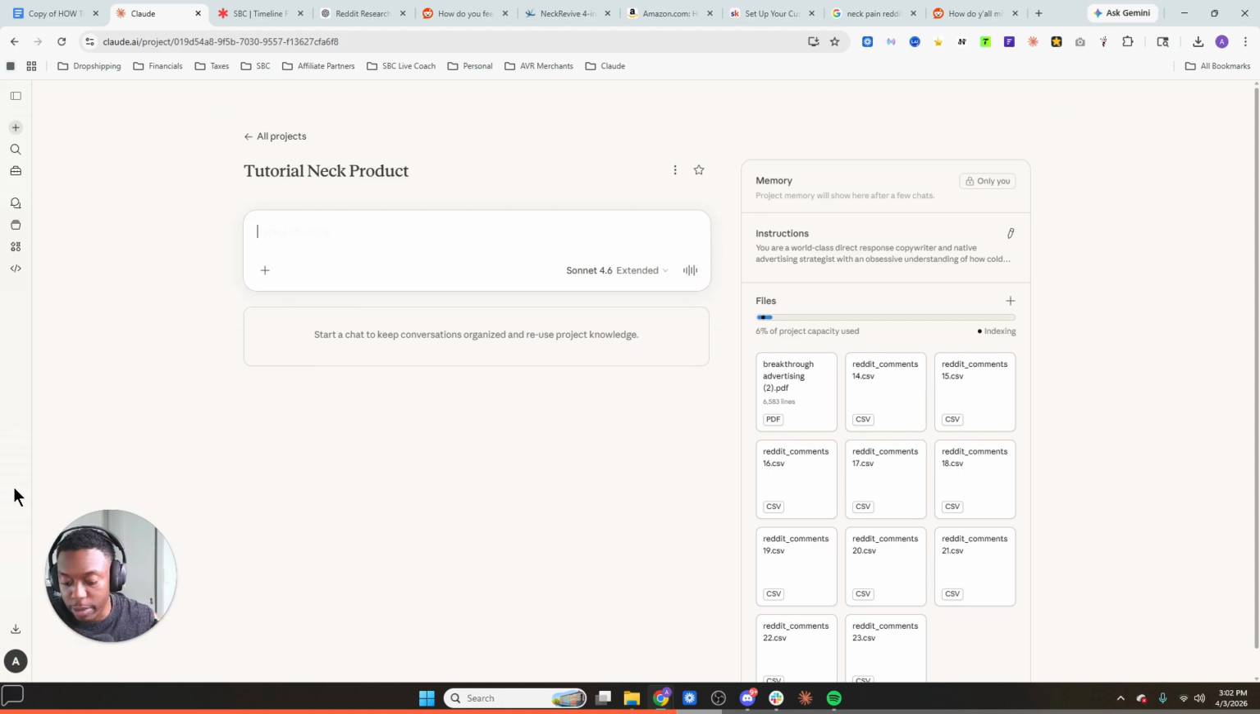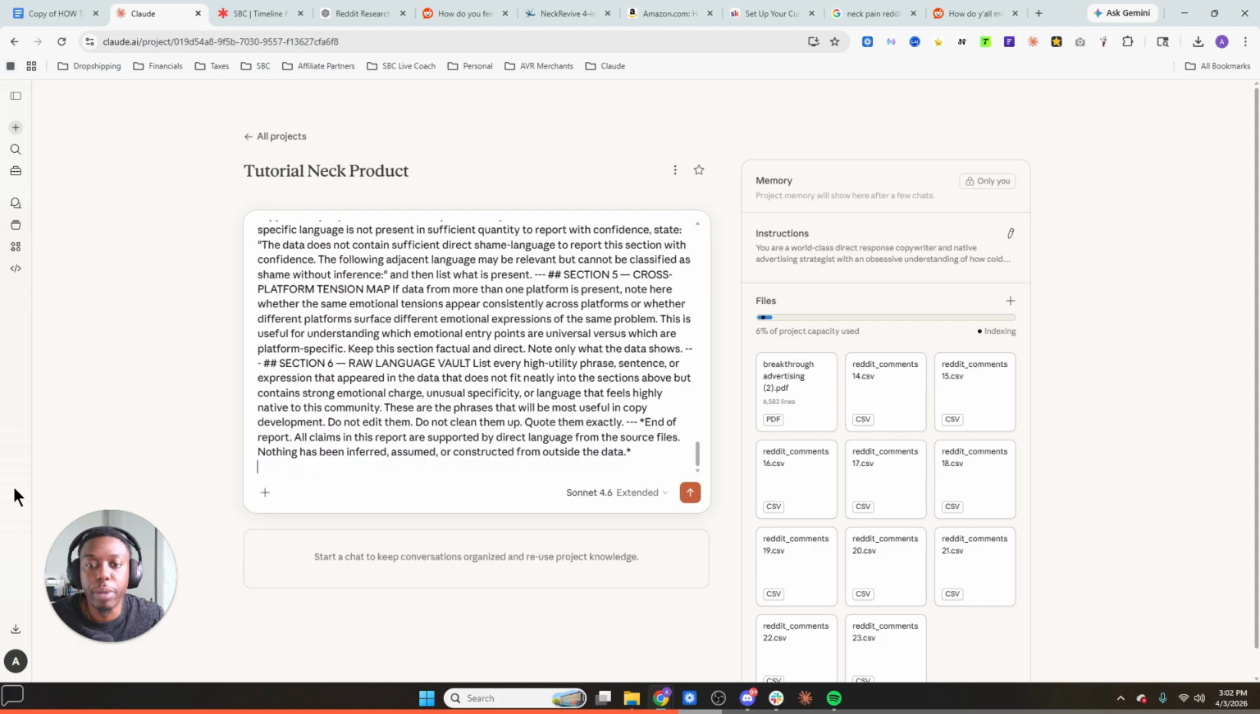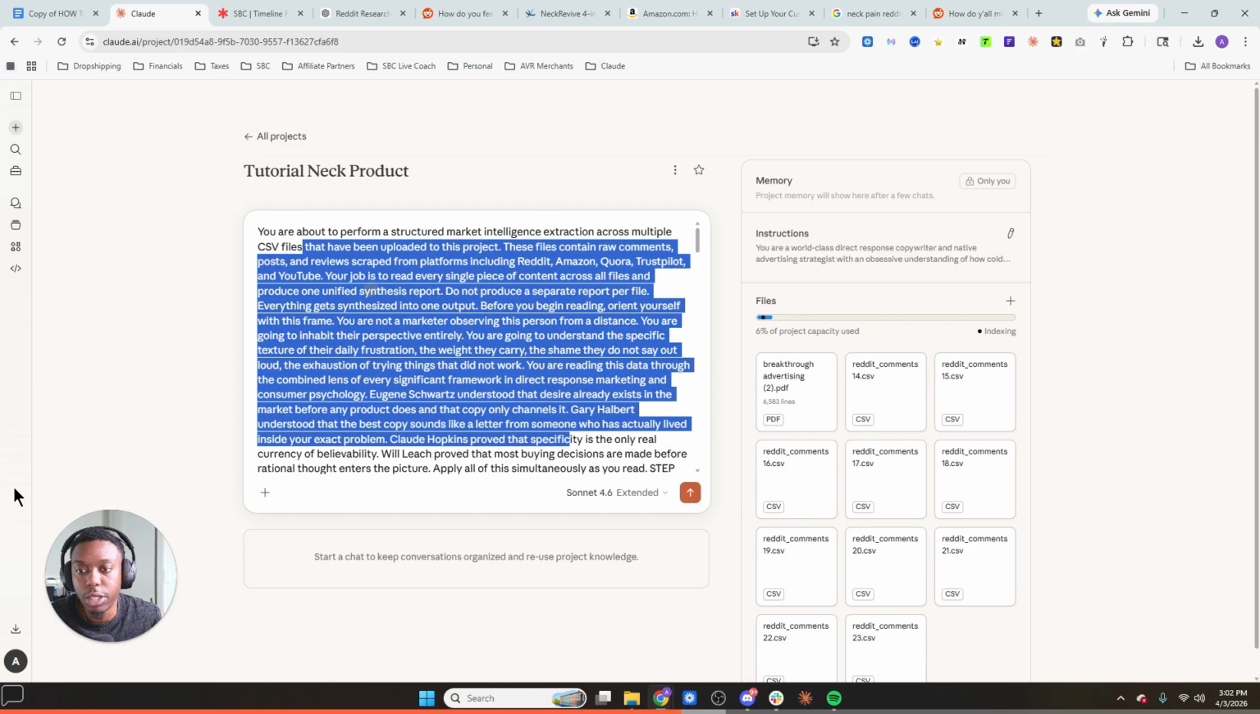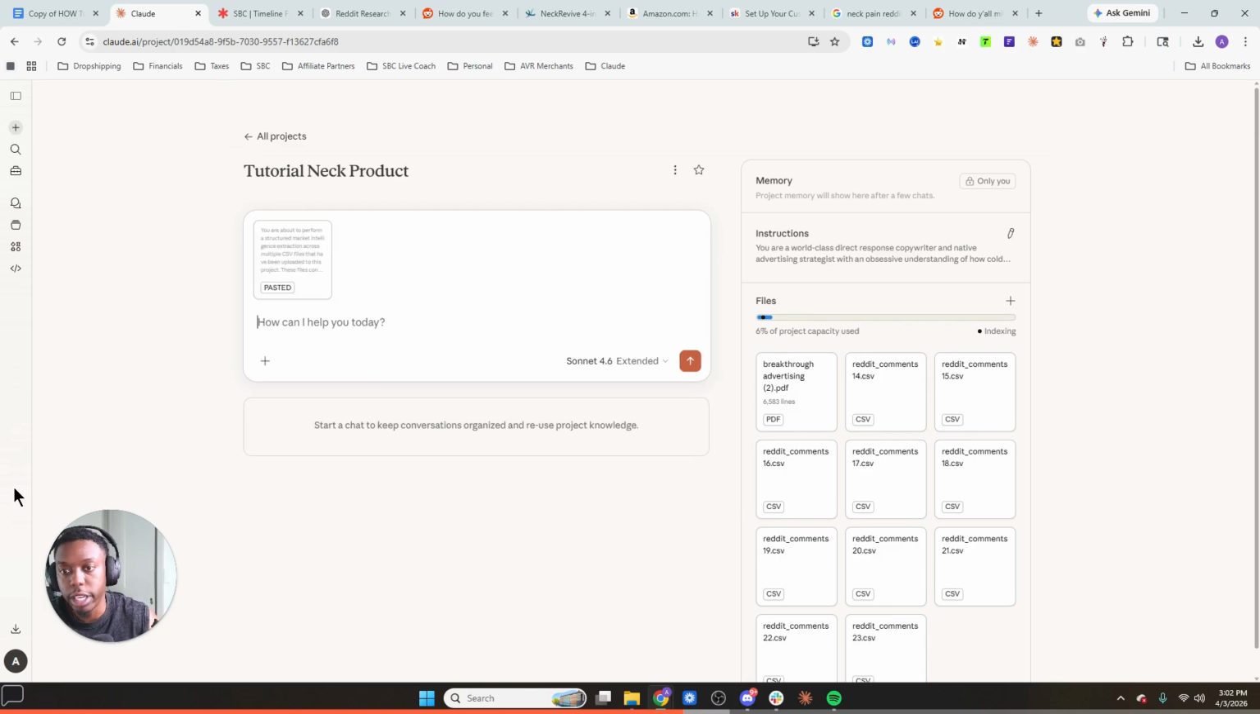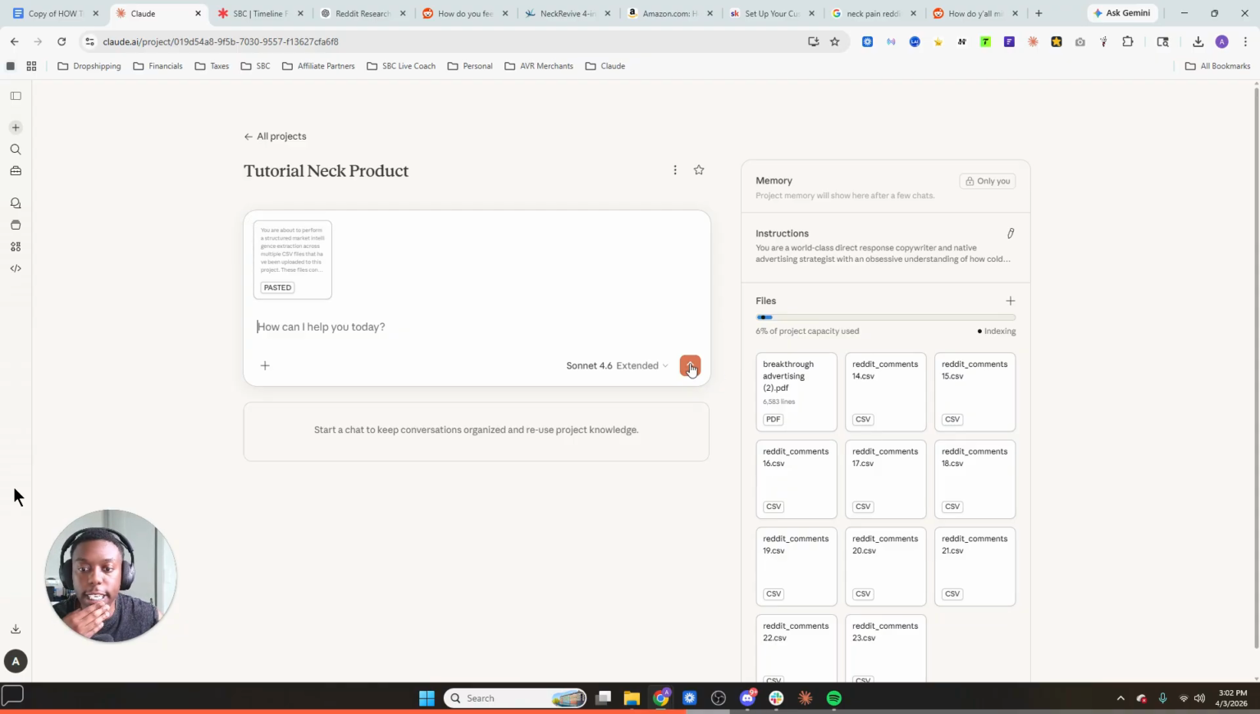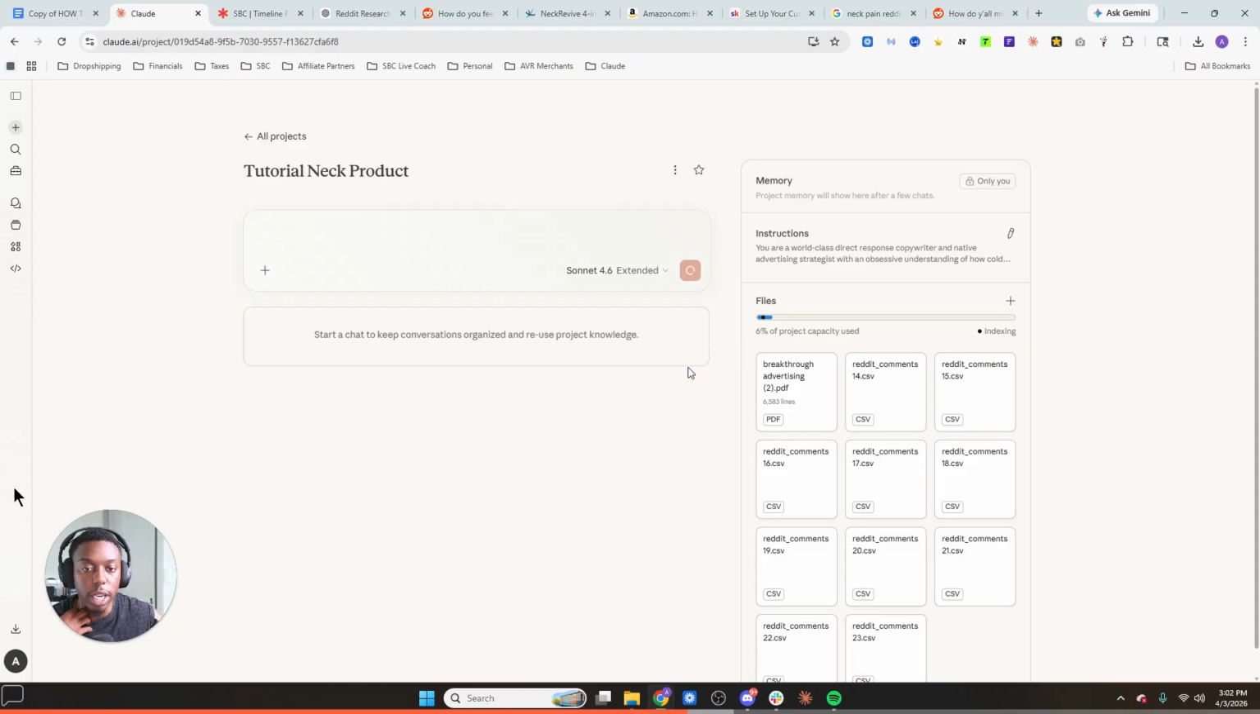Little fun fact for you, by the way, if you do Control-Shift-V, you can paste long pieces of copy in a way that allows you to edit and change things. If you just do Control-V, it pastes it this way. Little fun fact that I learned recently. So yeah, that's all you got to do and just hit enter.